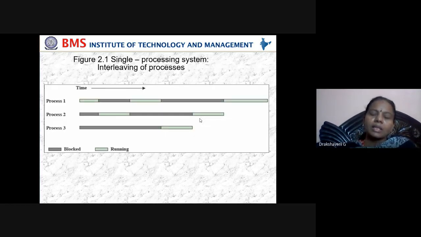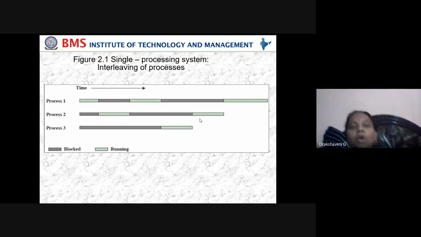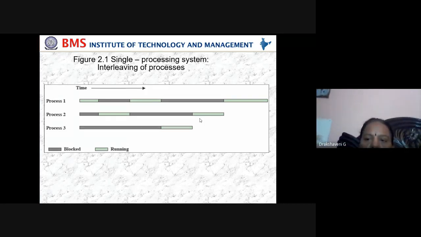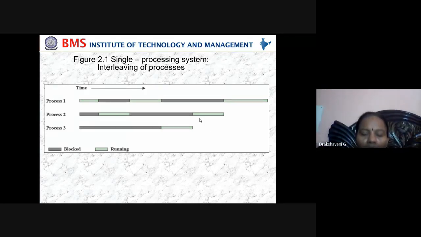In the next slide, this diagram explains a single processing system, or interleaving of processes. We have three processes, P1, P2, P3, and the time required. Below you can also see blocked: the black color is blocked, and the light blue color is running.